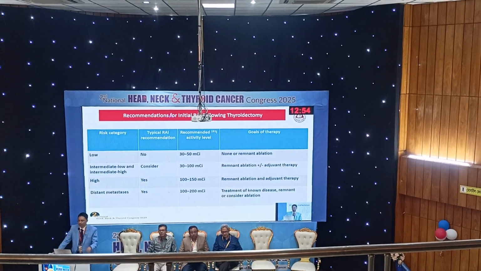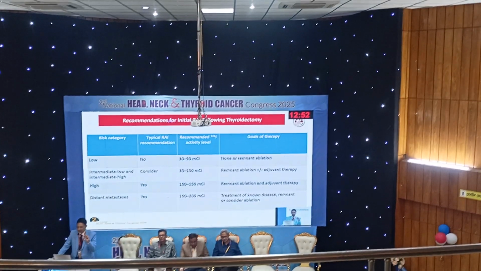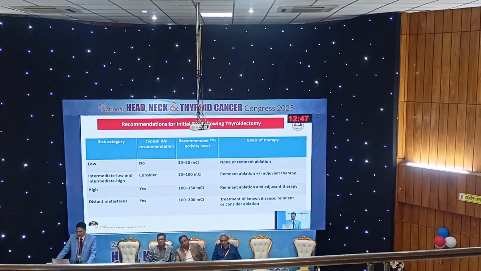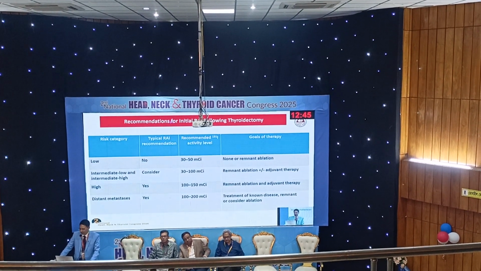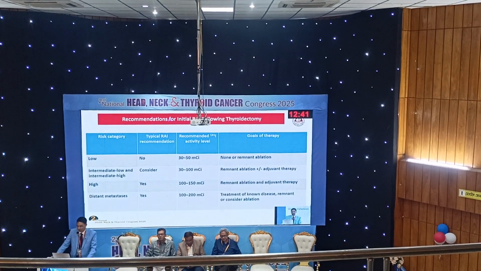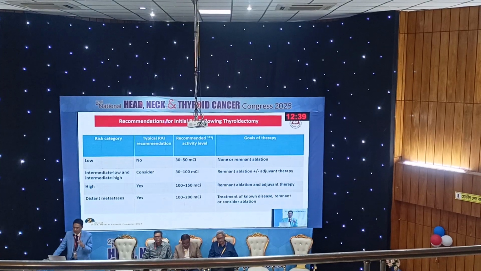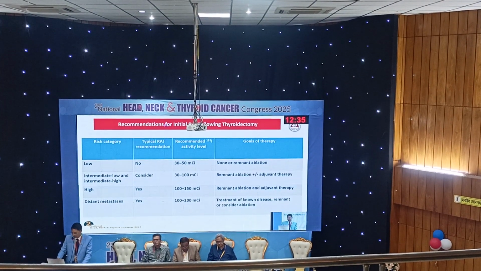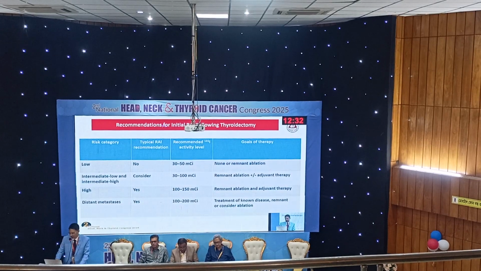In case of low risk, usually radioactive iodine is not recommended. But if you decide to give it, the dose is very minimal, 30 to 50 millicurie. In intermediate low or intermediate to high risk, the dose is a bit higher. In case of high risk, the dose is 100 to 150. When there is presence of distant metastasis, the dose will be very high, 100 to 200. Treatment of residual disease and remnant is considered for ablation.